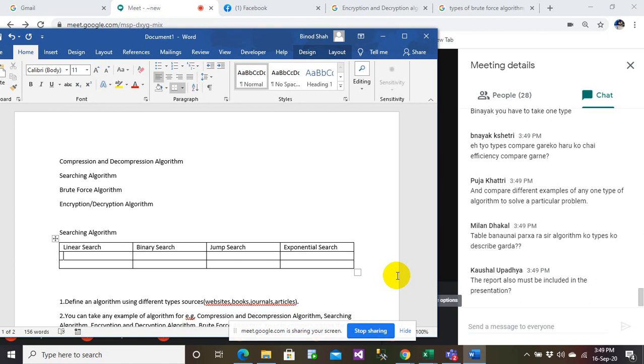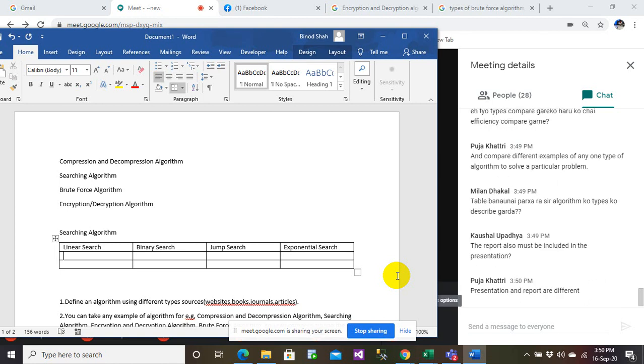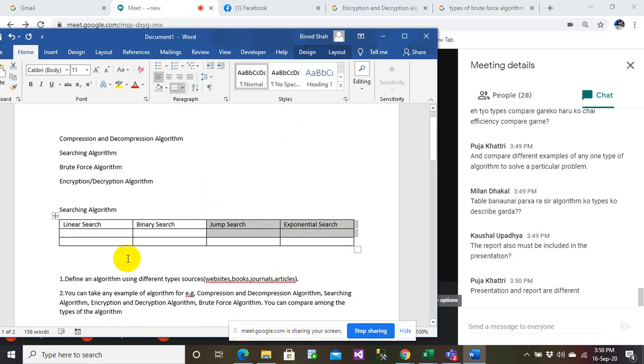Kaushal, you don't need to include a report now. I will guide you on how to write a report, then we will present the report. Milan has a question about making a table describing the types of algorithms. I've already explained, Milan. Whenever you want to compare, you need to have a table, and you also need to explain the table.